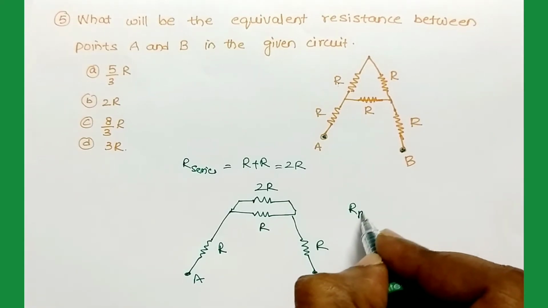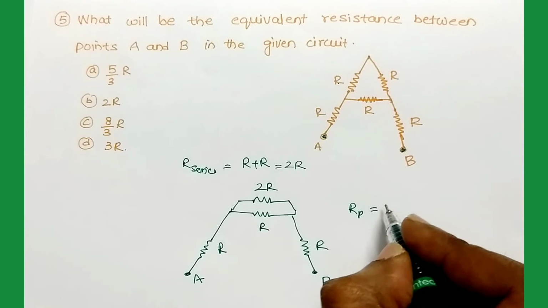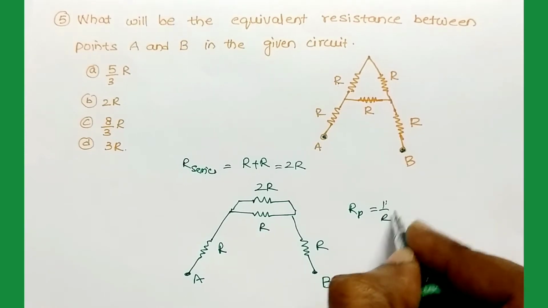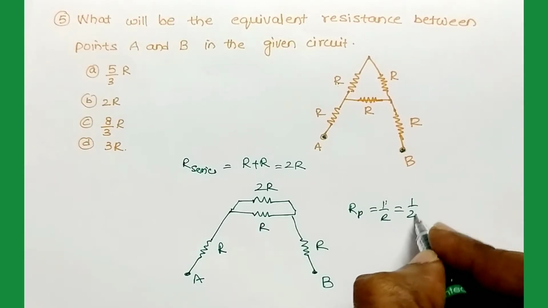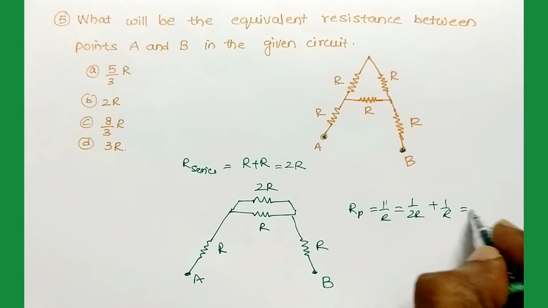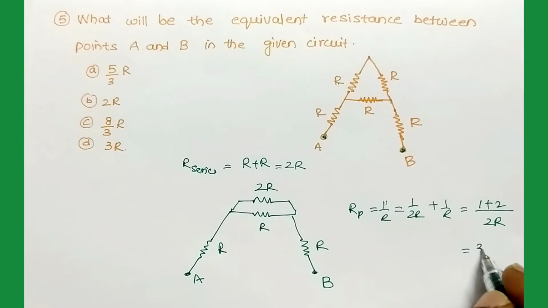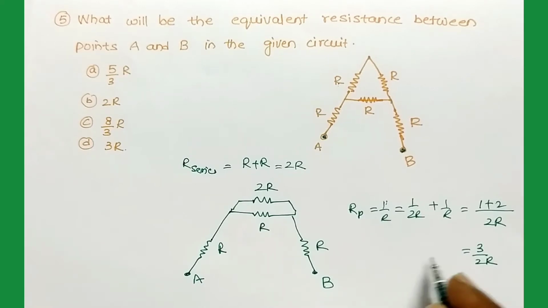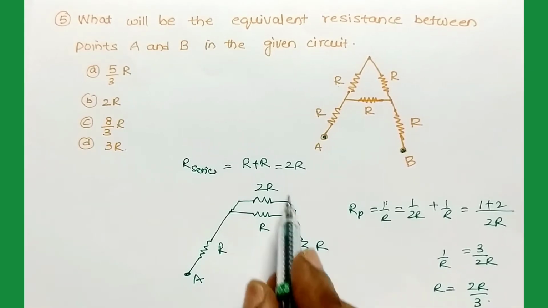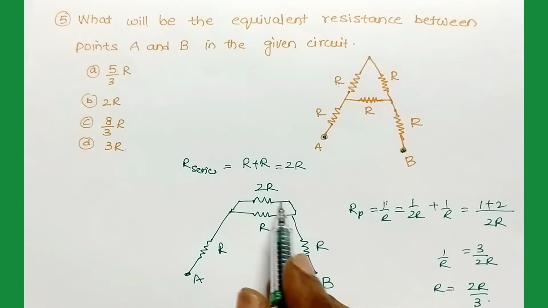So the effective resistance in parallel: 1 by R is equal to 1 by 2R plus 1 by R. With 2R as LCM, 1 plus 2 is 3 by 2R. So 1 by R is equal to 3 by 2R, so R is equal to 2R by 3. So in this part of the circuit, the effective resistance is 2R by 3.